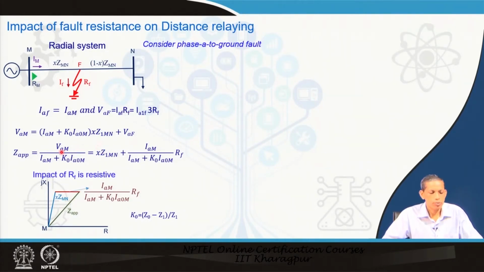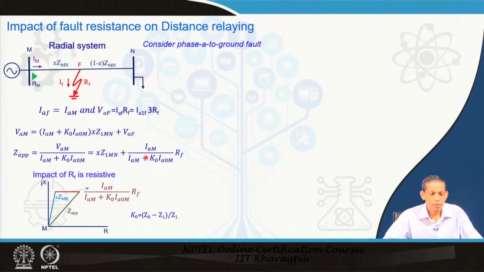By substituting these, and then z apparent as V m upon I m plus k naught I naught m, as we usually do, this comes out to be x z 1 m n plus an additional term. This additional term is coming because of the corresponding R f part, where earlier we were considering R f to be 0. If we only consider this R f, only this x z 1 m n will come, which we derived earlier.